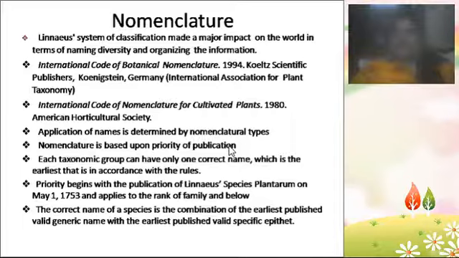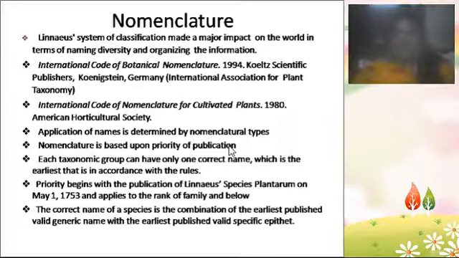First, suppose I identified a plant and gave a name to the plant following all the rules of ICBN, and then I published the information. Then another person comes and identifies the plant, and if he wants to name the plant, he can't name it just simply like that. He again has to search for the already existing information. Suppose any plant is already named by the same name, then confusion occurs, right? So that type of name will be rejected. So no two plants are named by a single name.